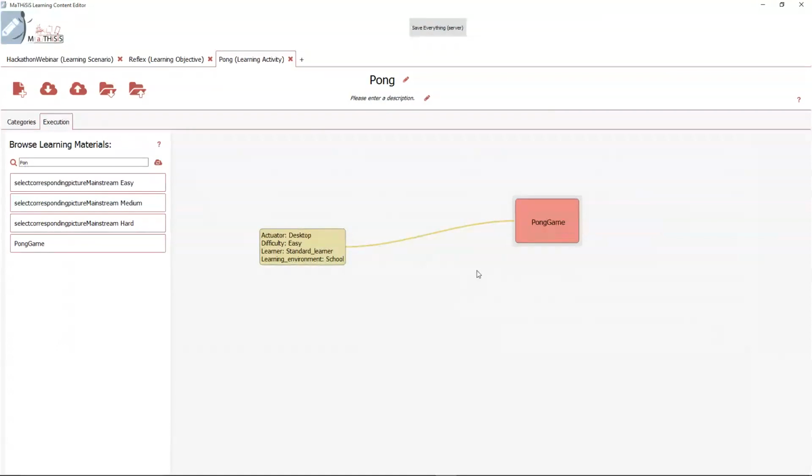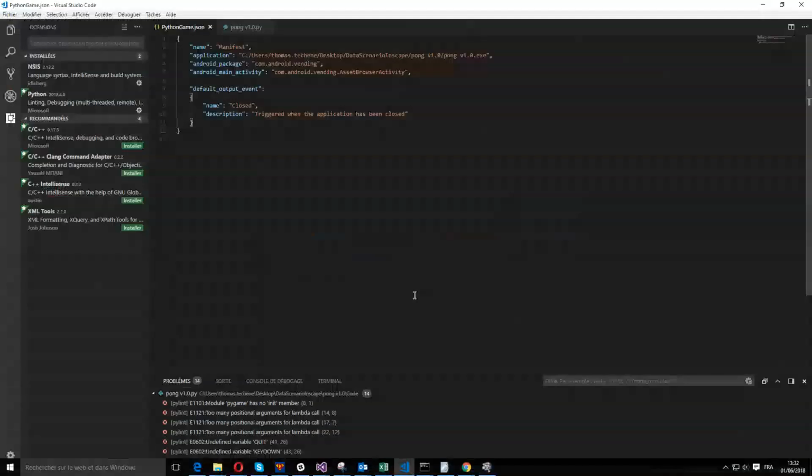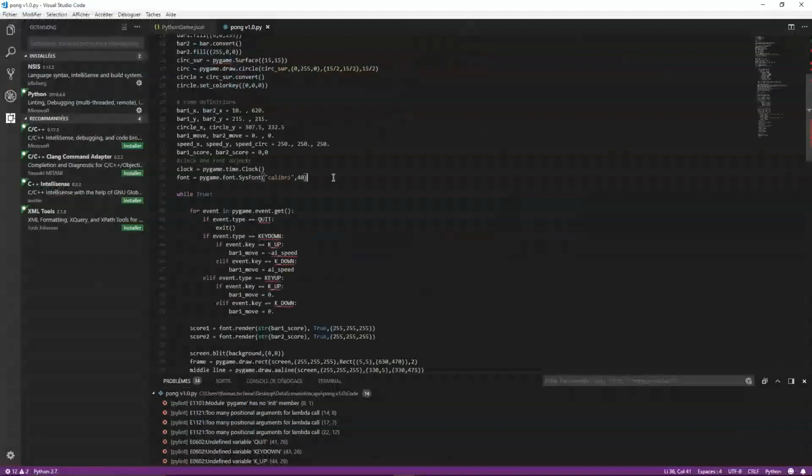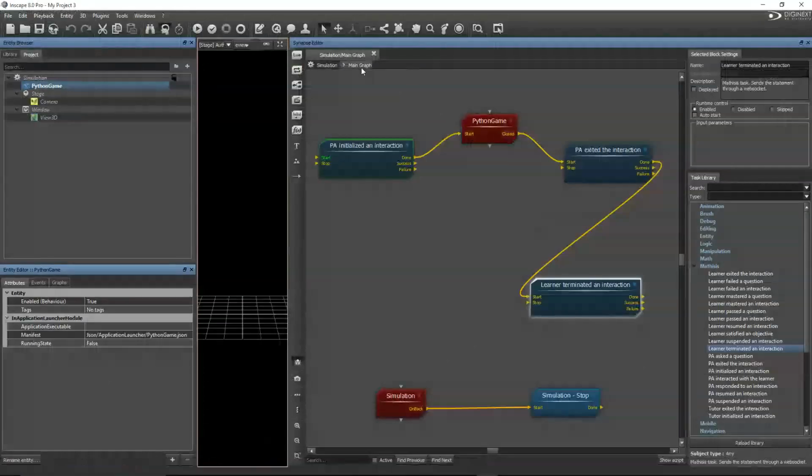To resume, we have done several things right here. In the first place, we had our Pong game as a standalone application. After that, we inserted our Python game inside a learning game programming tool, and then we published it.